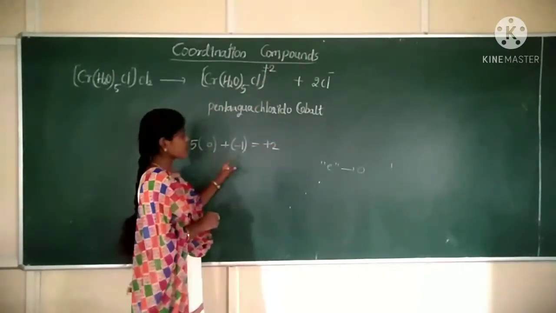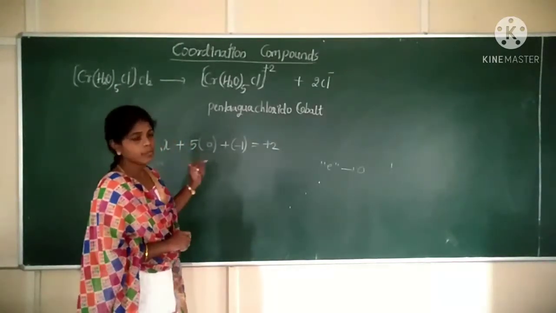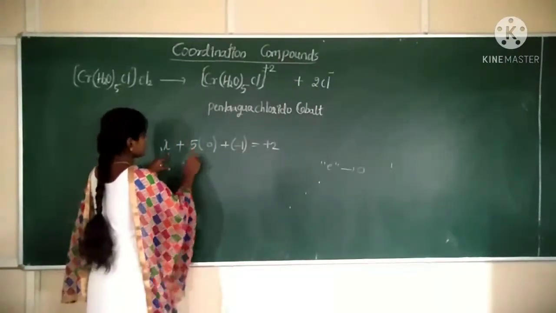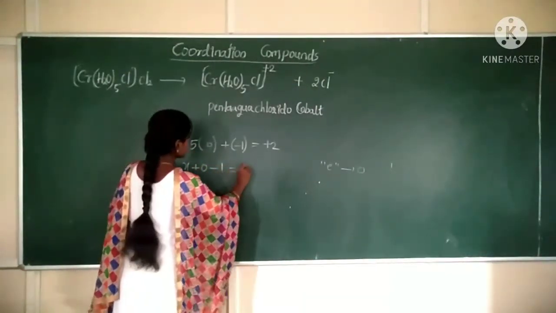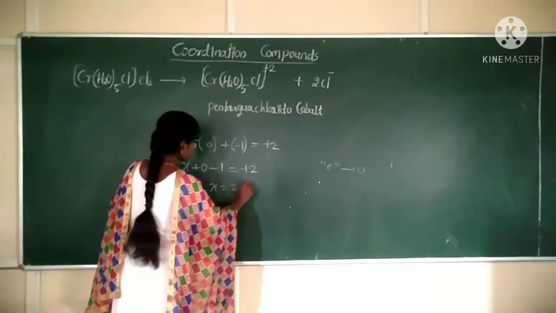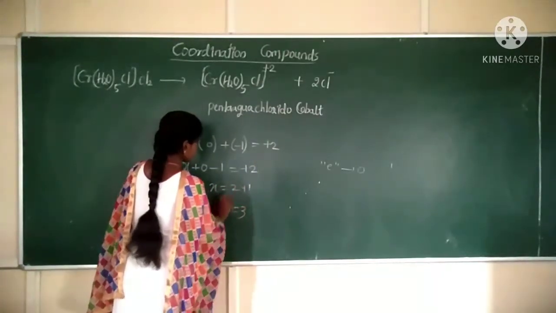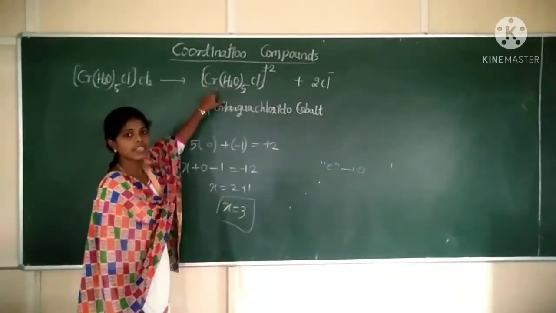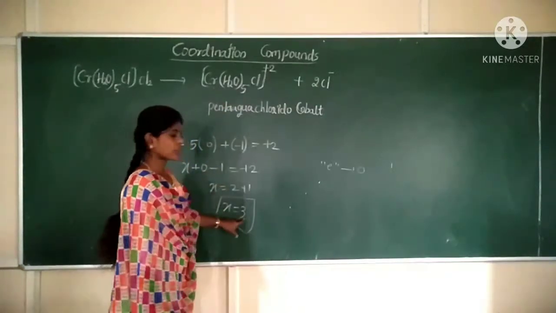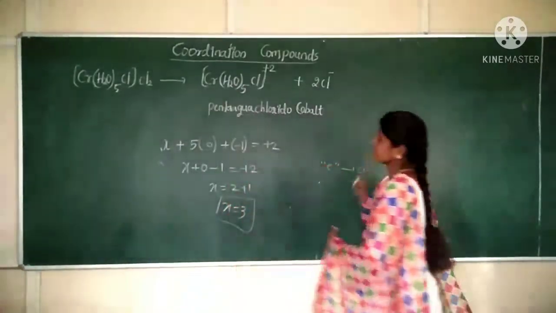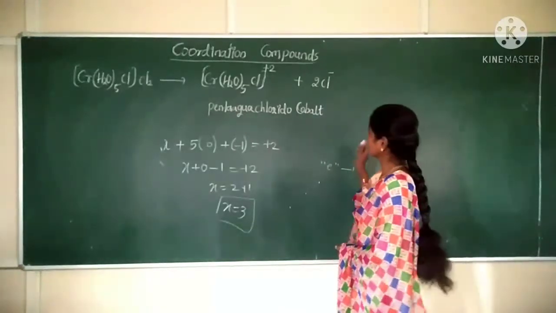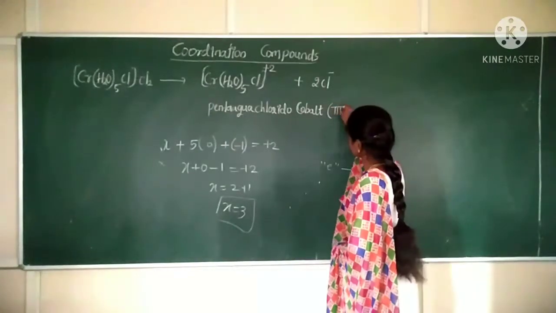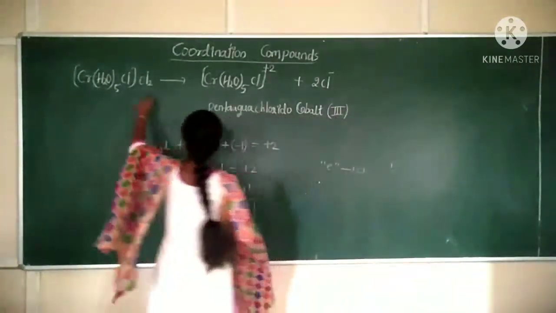So the sum of the oxidation numbers of all the terms equals +2. Now simplify it. X plus 0 minus 1 equals +2. X equals 2 plus 1, so X equals 3. So what is the charge of the central metal atom or ion here? It is +3. The oxidation number of the metal must be written in a bracket by a Roman number, so write it as III. Correct? So this is your given complex compound.